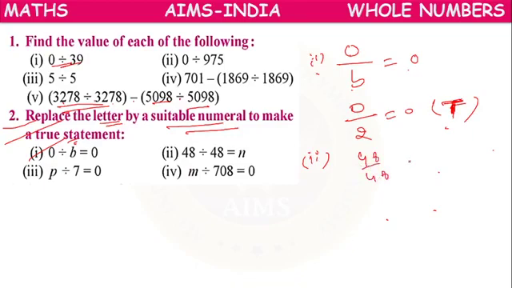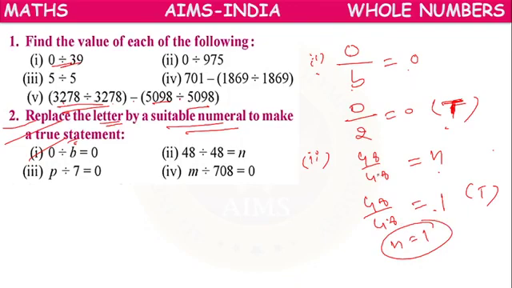48 divided by 48 equals n. So same number divided by same number equals 1. This will be a true statement. n equals 1 makes the given statement true. In the first question, B equals 2 makes the statement true.